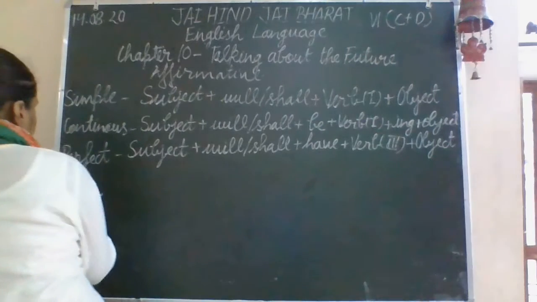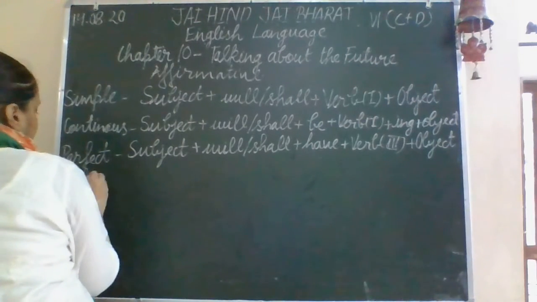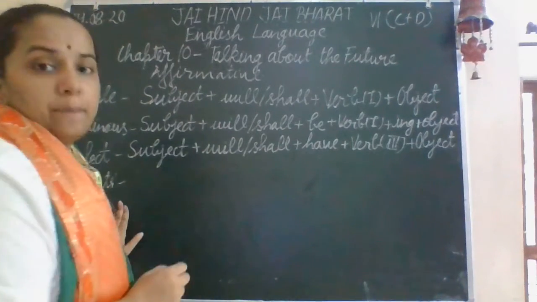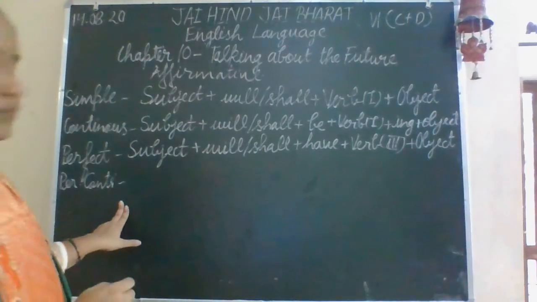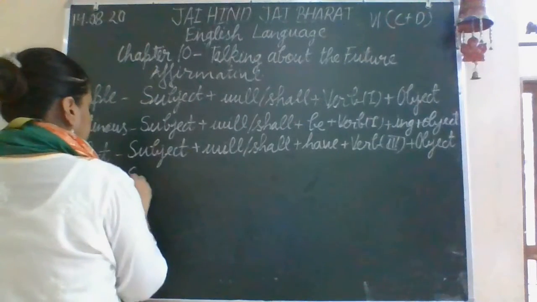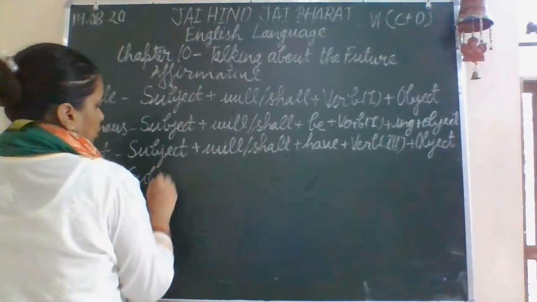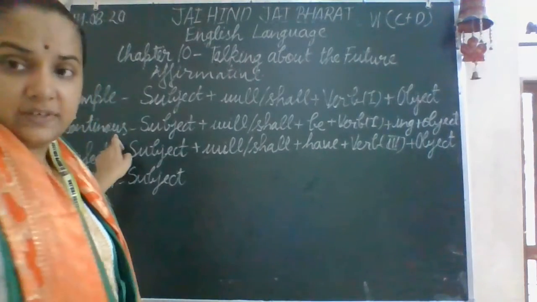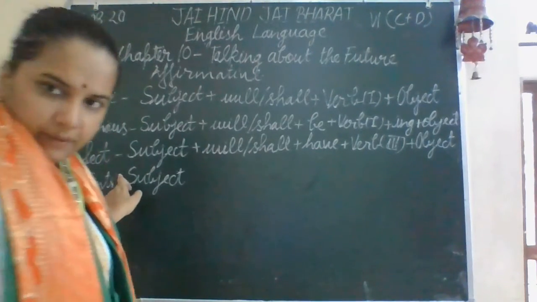Now the last one is the perfect continuous. For the perfect continuous tense, what do you have to do? I told you that the perfect continuous tense is a combination of the continuous tense and the perfect tense.